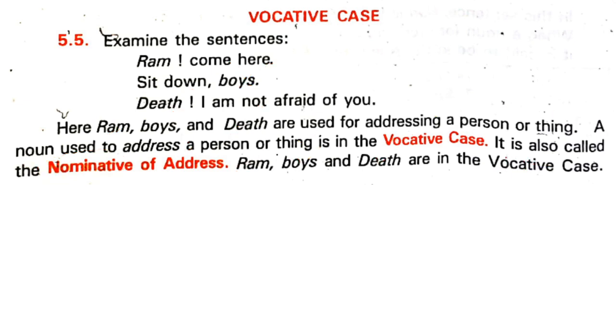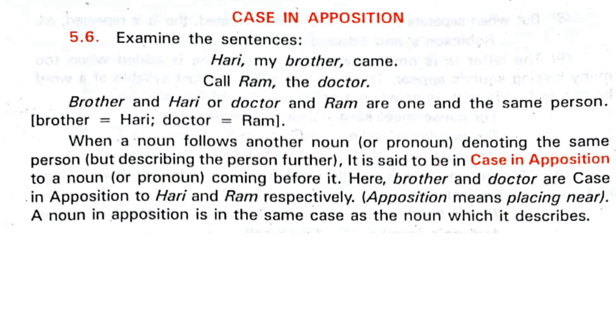Now, let's see the next case, in apposition. This is somewhat important, and you need to know it. Examine the sentences. Harry, my brother, came. Call Ram, the doctor. Remember, brother and Harry, or doctor and Ram, are one and the same person.